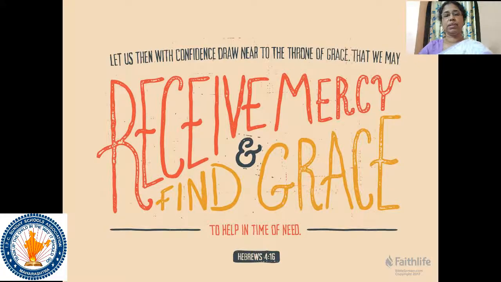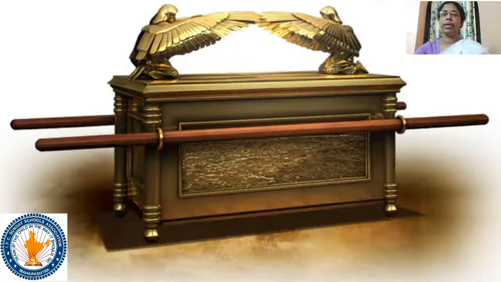And see the cherubims, their position at the end of the throne of grace, and their stretched wings cover the mercy seat. These golden cherubims and the glory shining between them point to the majesty and glory of God.